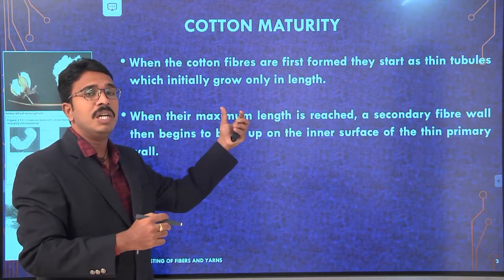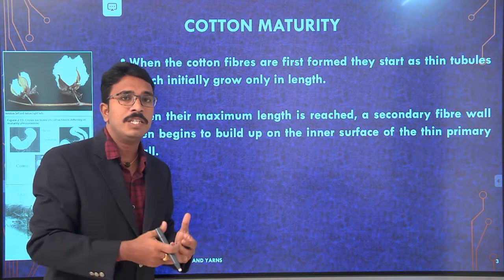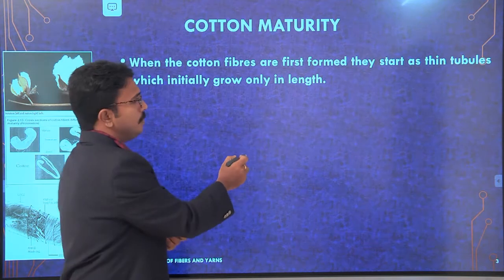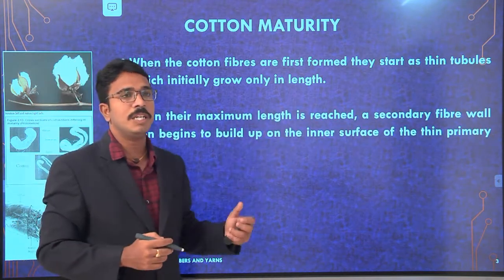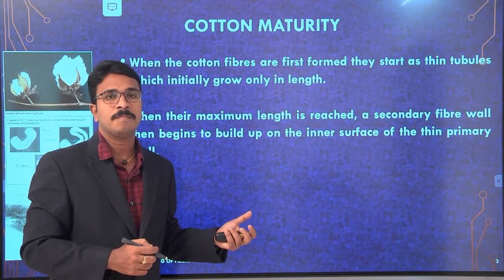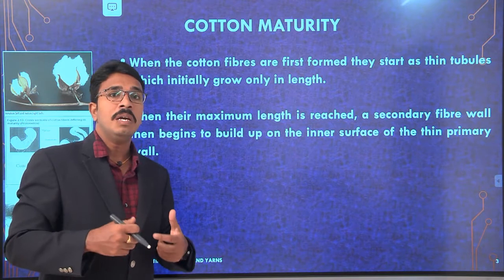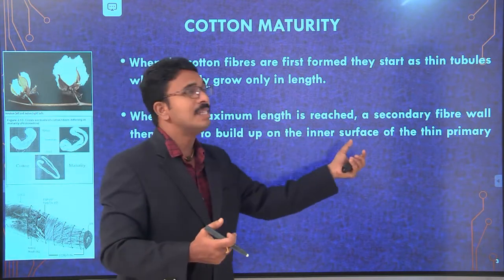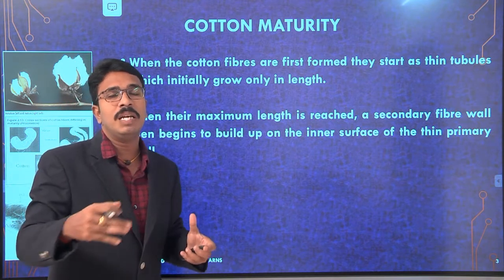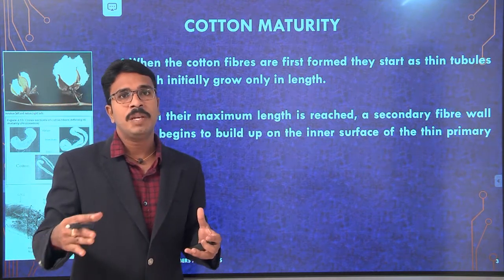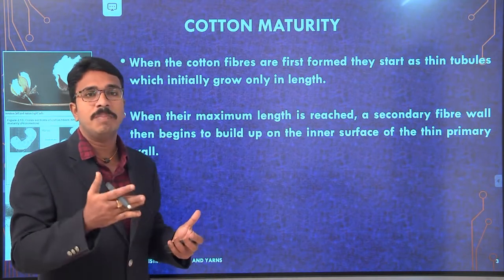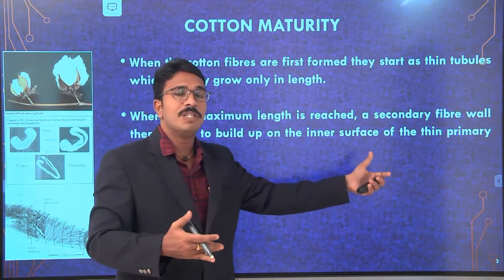When the maximum length is reached, a secondary fiber wall begins to build up on the inner surface of the thin primary wall. So initially the thin primary wall grows in the length direction, and once the maximum length is reached, the secondary wall builds up on the inner surface of the primary wall.